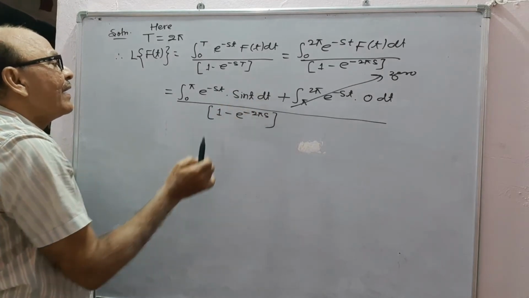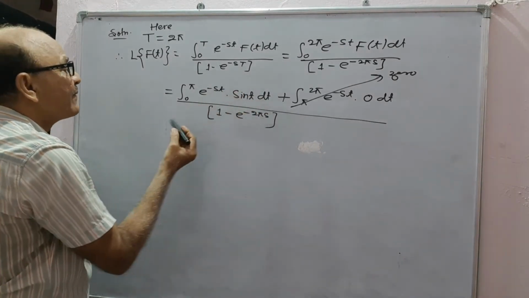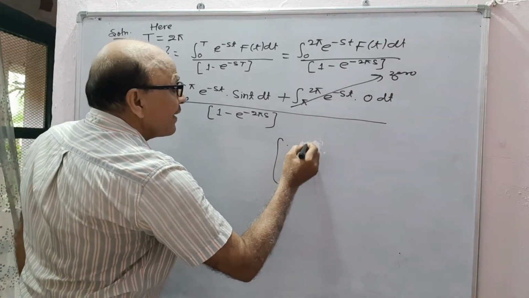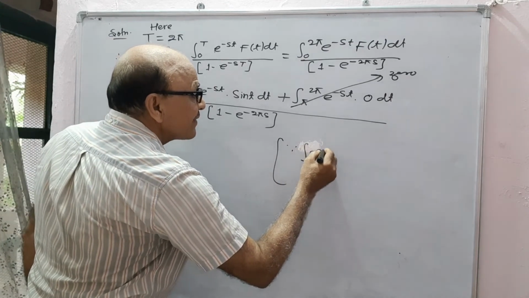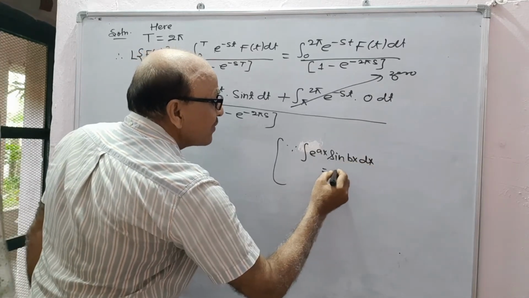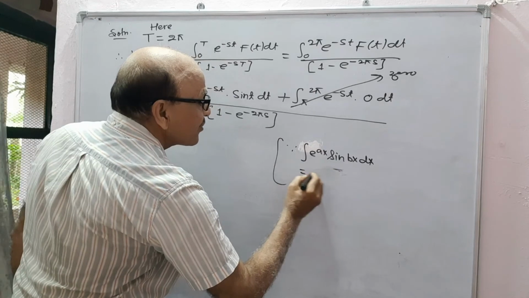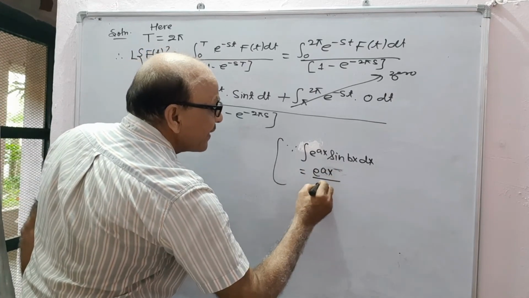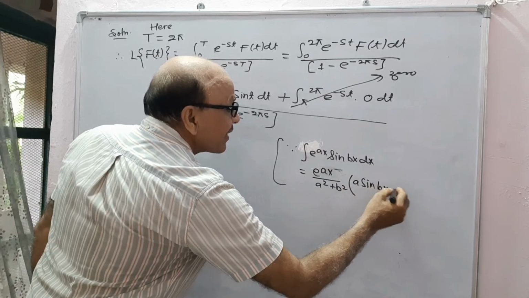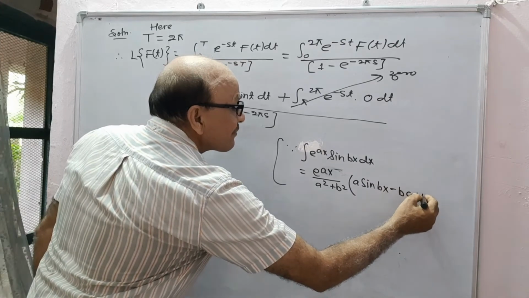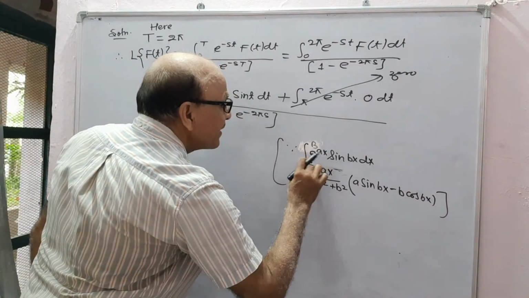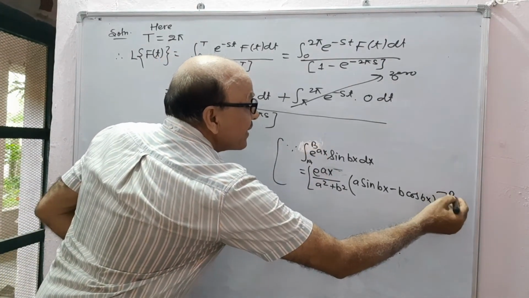Now, the integral of this will be equal to, because you know, the integral of e to the power ax sin bx dx is equal to e to the power ax upon a squared plus b squared, times a sin bx minus b cos bx, with limits from a to b.